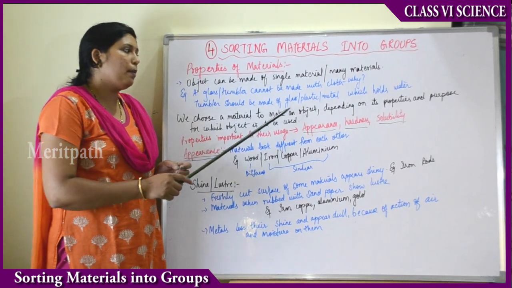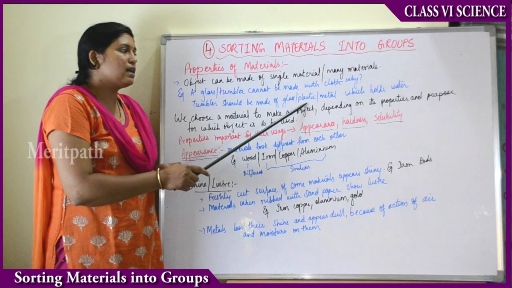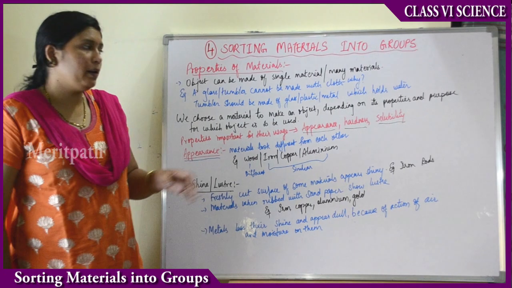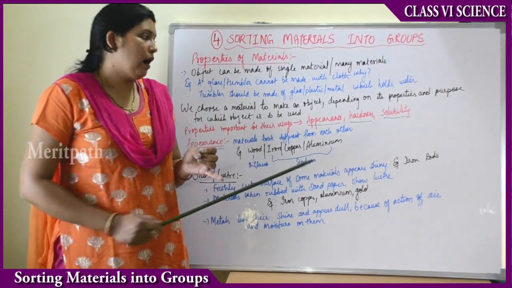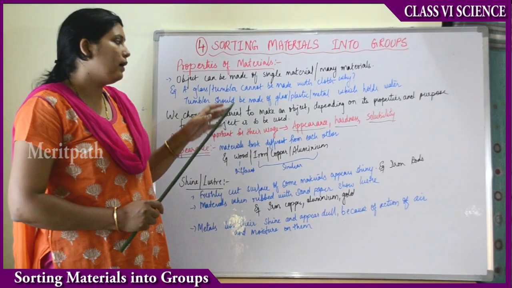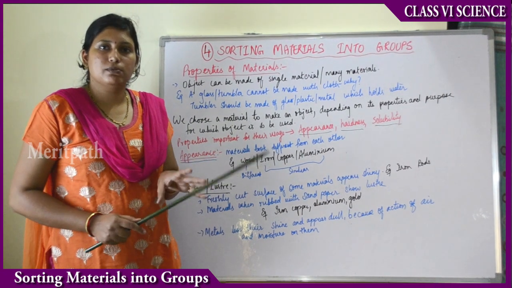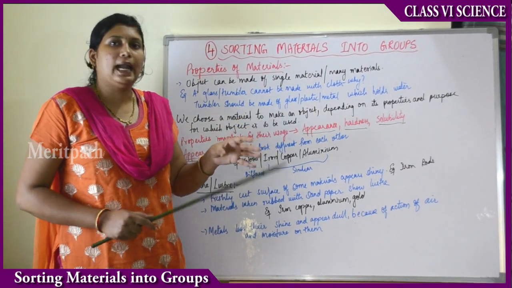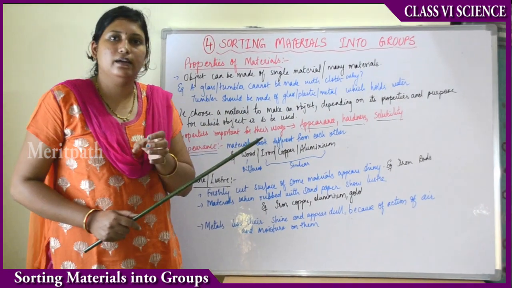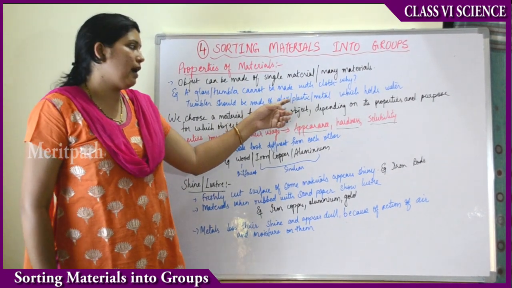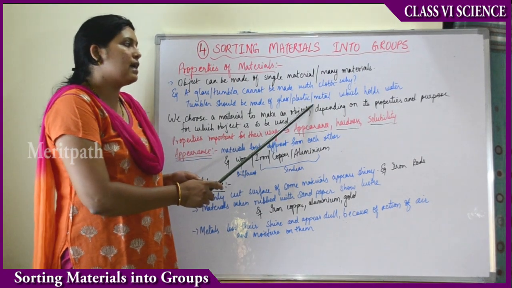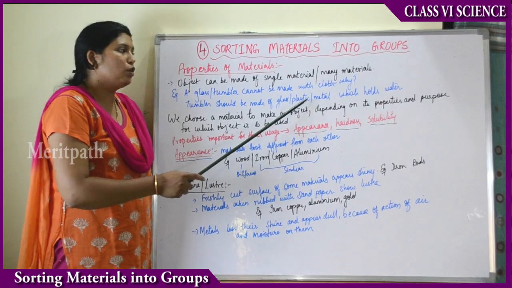Understood? That is why the property of the material, the quality, decided this. What property decided here? Appearance and hardness decided from which material the glass should be made. Appearance means how it looks, and hardness means how hard it is. Cloth is soft in structure, right? Whereas glass, plastic and stainless steel metal will be very hard in structure. So here the hardness of the material decided which material has to be used to make a glass.